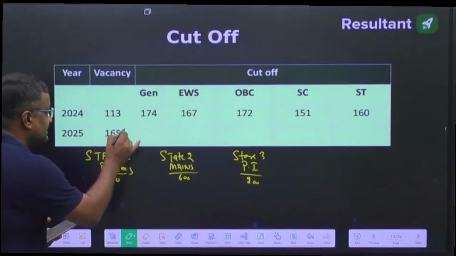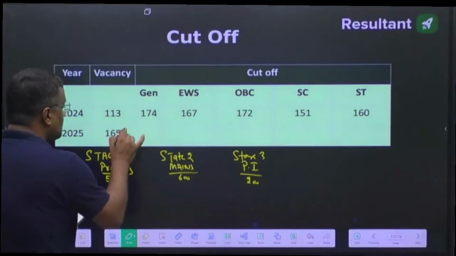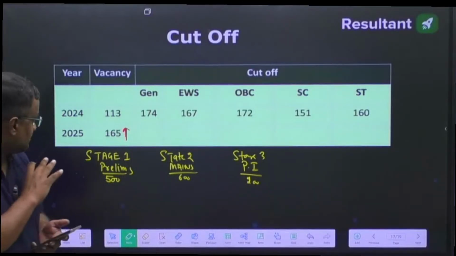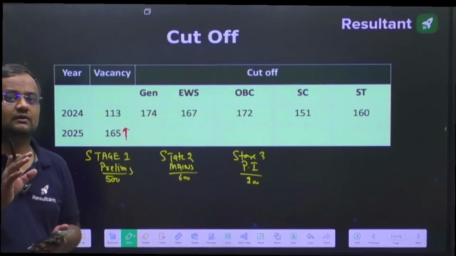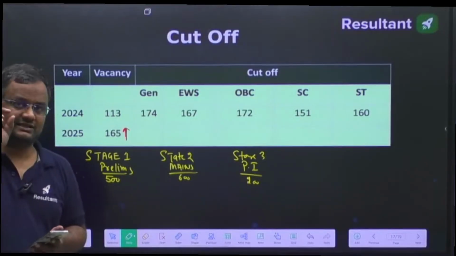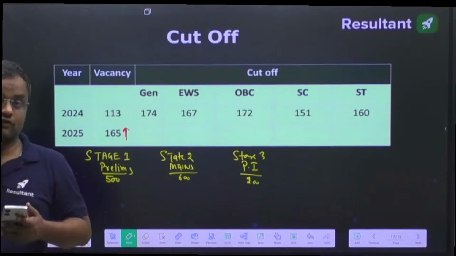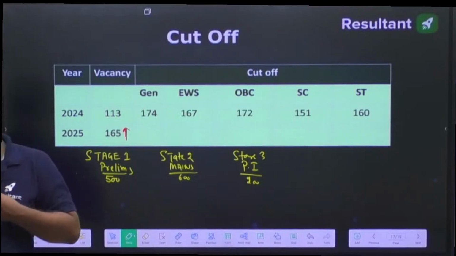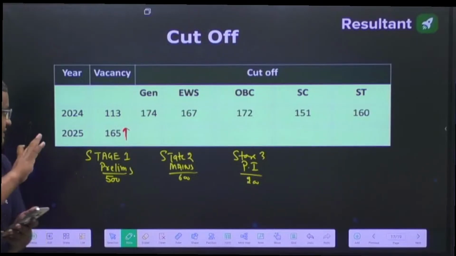This may increase, guys. Every time this may increase. Last year also, BRO came with 50% more vacancies. So this may increase, and as I expect, around 220 seats will be there. 220 students will be finally selected through the Engineering Services 2025 exam, according to my source, but 165 is the minimum.